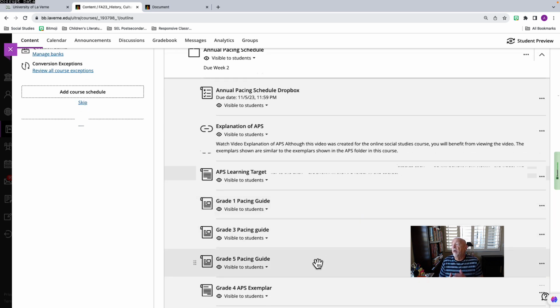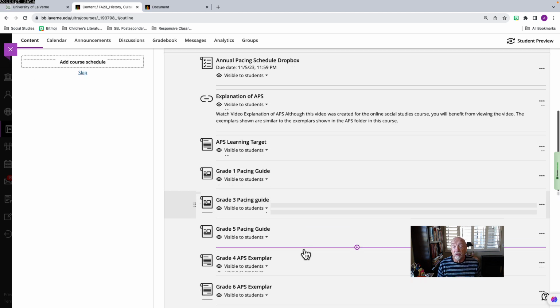This is a project that teachers would do maybe over the summer. They get together and create curriculum using the textbook as their base for a certain subject area. Your subject area will be social studies. So you'll either take one of the pacing guides, or if you want to do grade 2, grade 4, or grade 6, 7, or 8, you're welcome to find a textbook of that and design your own pacing guide based on what you see here, and I will give you extra credit if you do that.